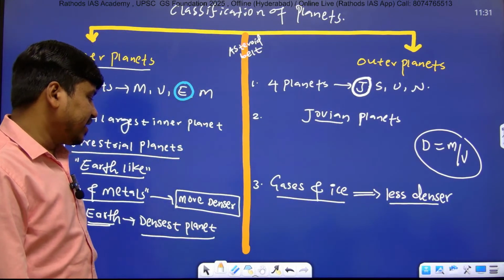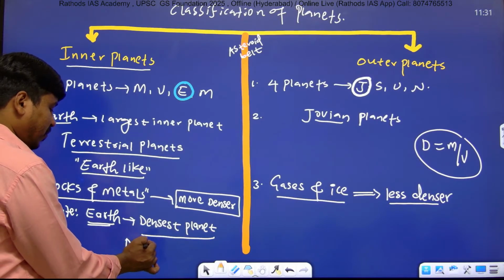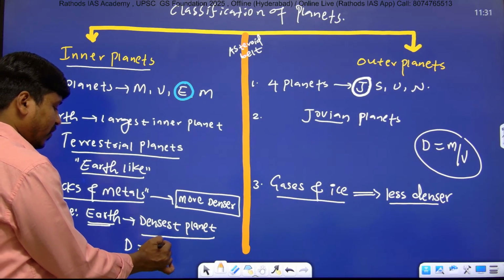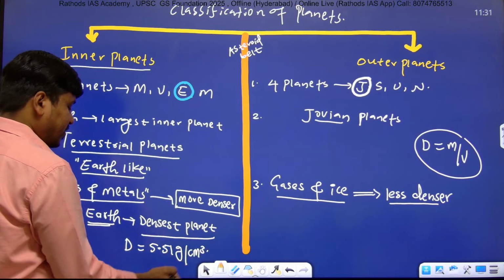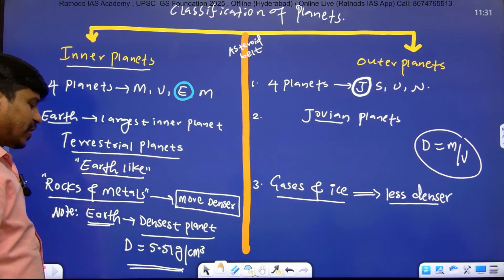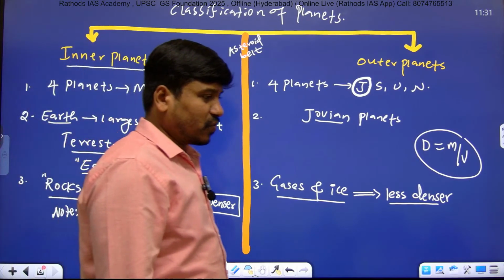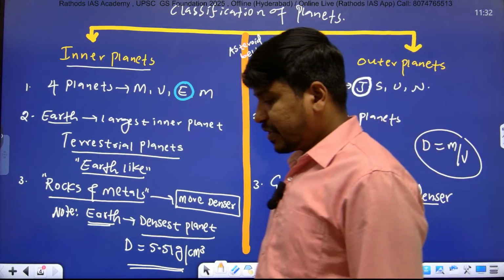And its density is 5.51 gram per centimeter cube.